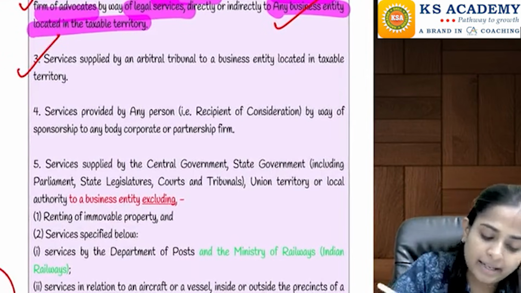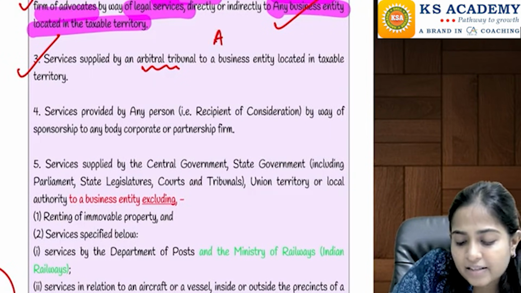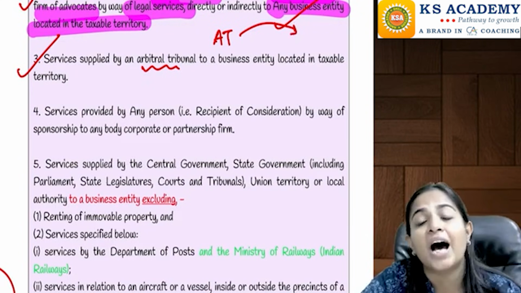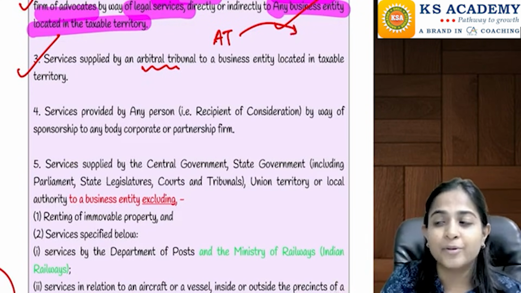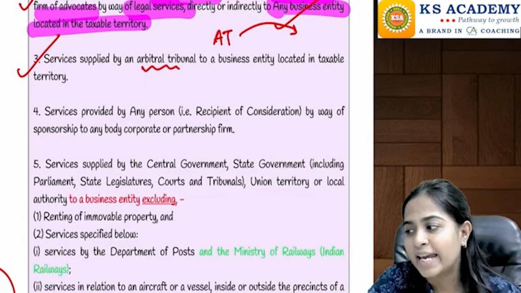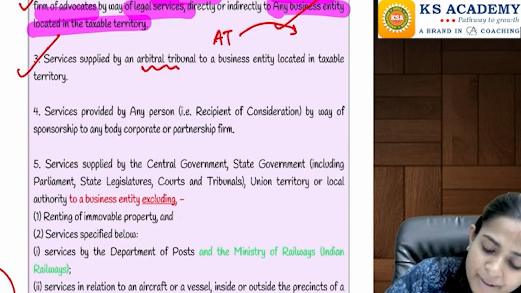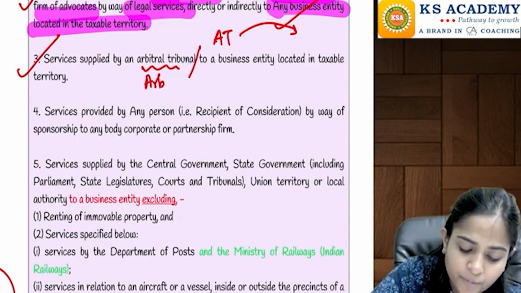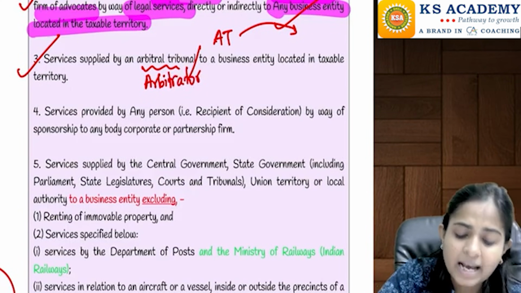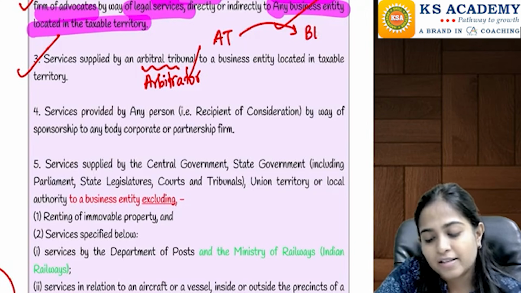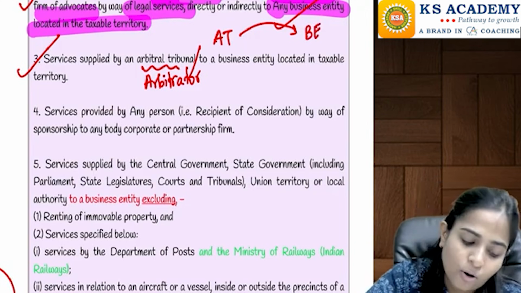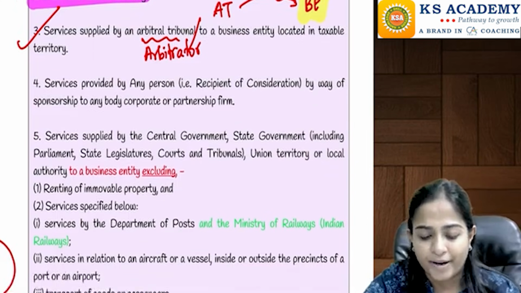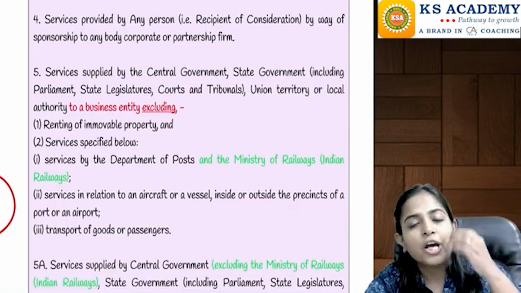Similarly, when there are any services provided by an arbitral tribunal, which is nothing but your arbitrator, a middleman who tries to solve your problems without dragging the matter to the court, you can give an alternative name to this person, he can also be called an arbitrator. When he is providing service to a business entity, there also reverse charge mechanism will be applicable, and the business entity will be responsible to pay the tax on the same under reverse charge mechanism.